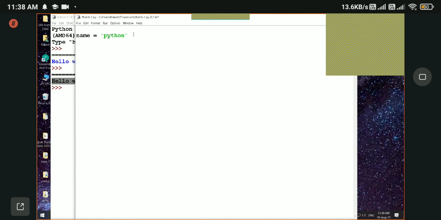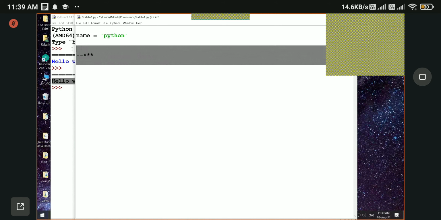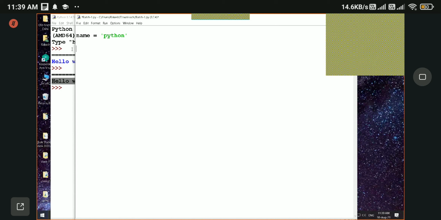Now we can use this value in our program wherever we want, even after 1,000 lines of code. Even after 1,000 lines of code, we can access this value, because once we define it, this value will be stored in the computer's memory. So how do we access it? Let's see whether we can access it by using the print function, obviously. Print function is the output function that will help us.